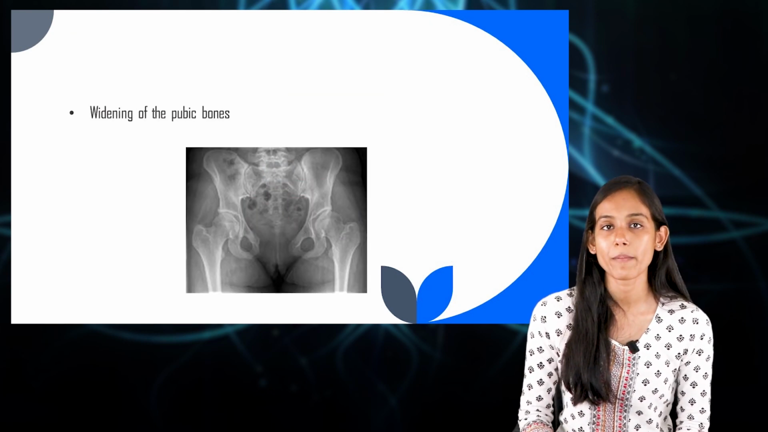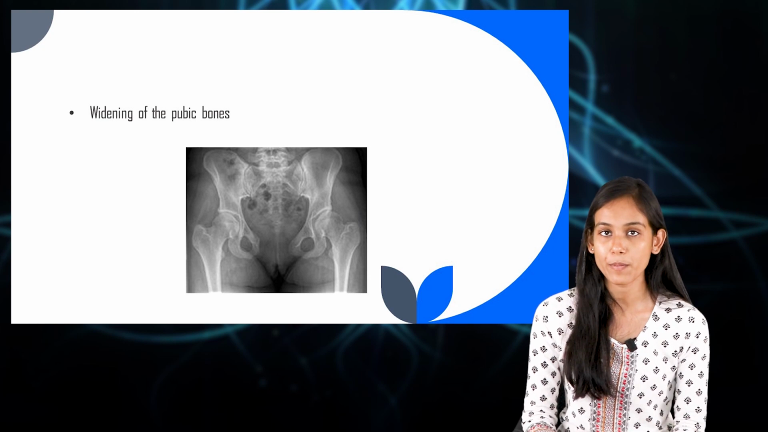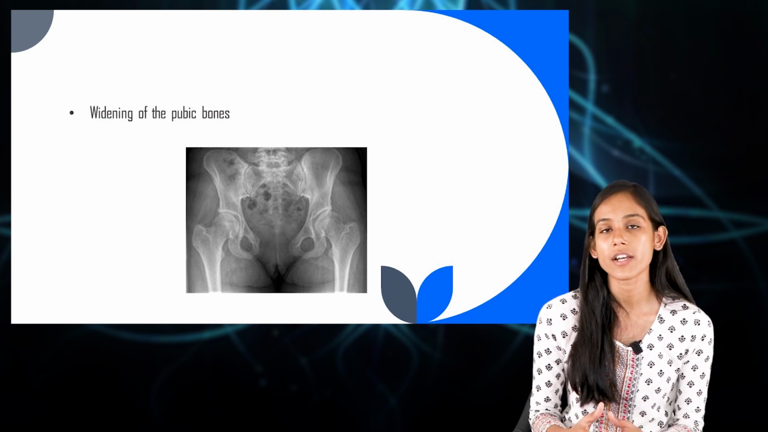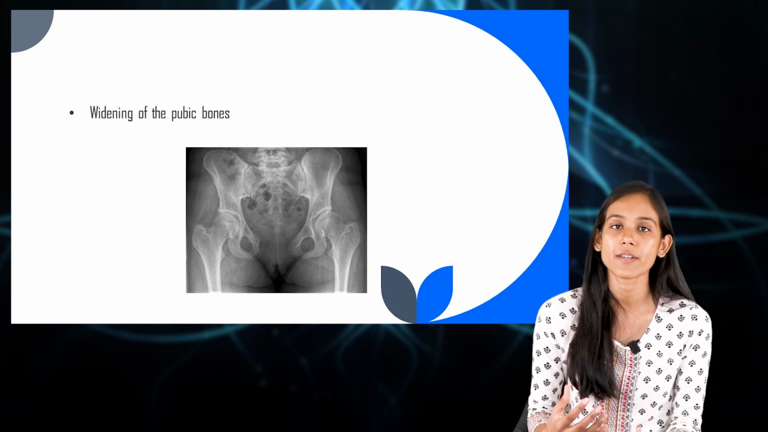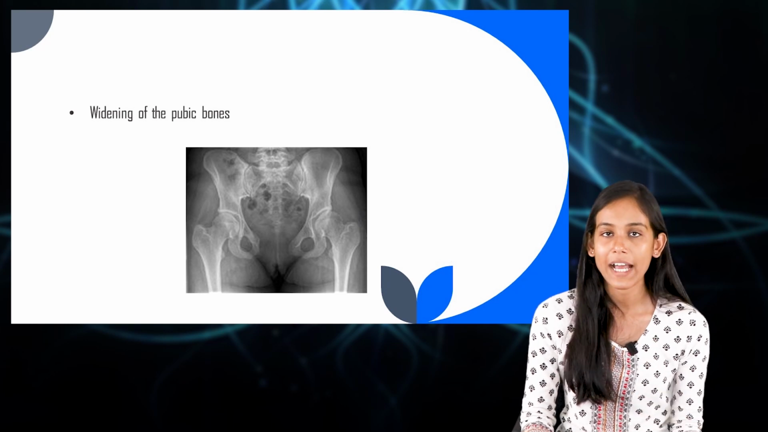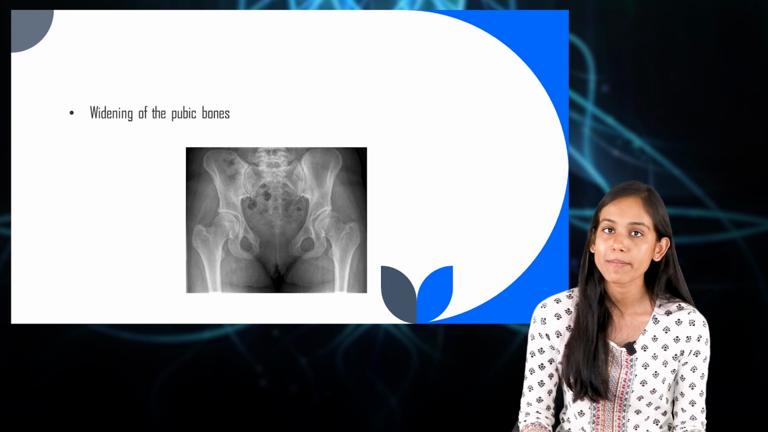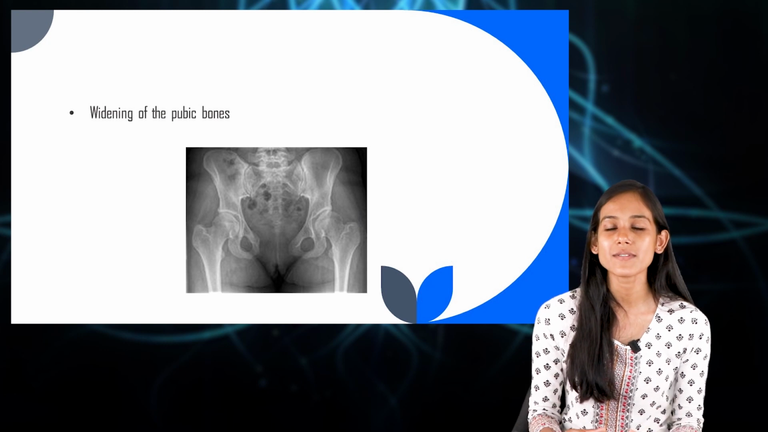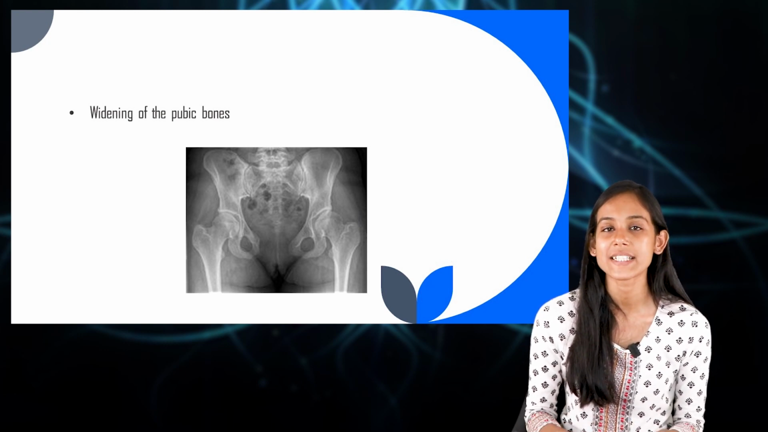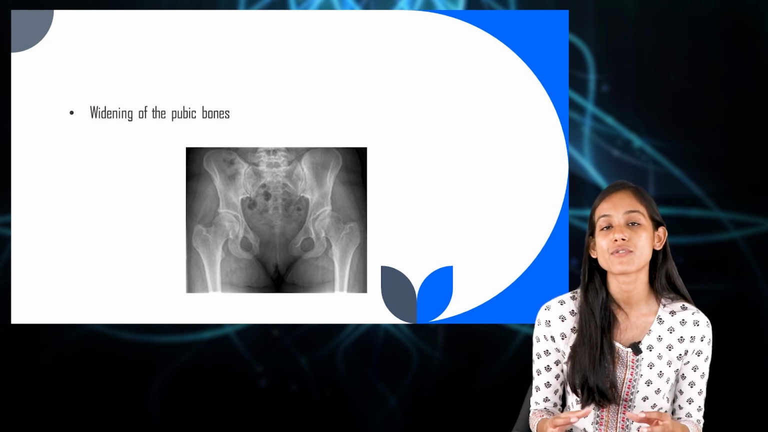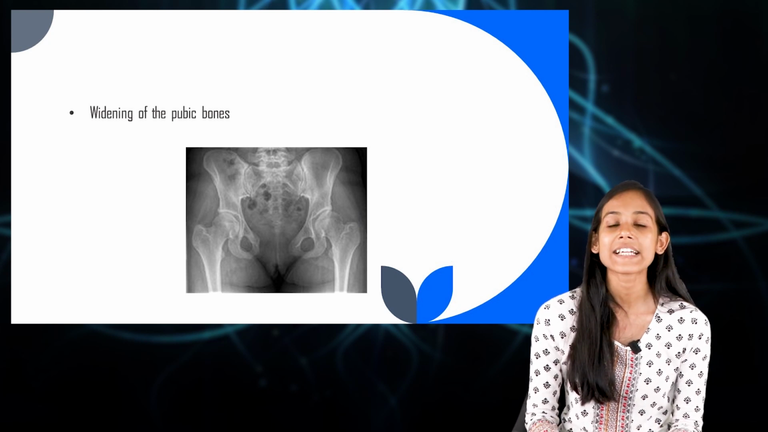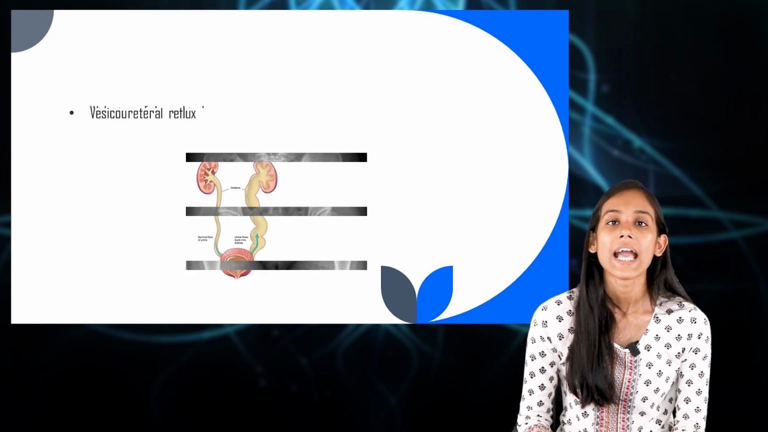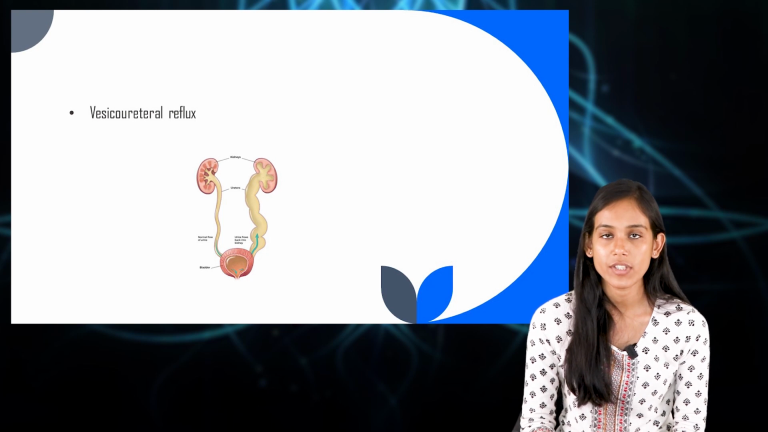And then the next problem can be widening of the pubic bones. The pubic bones join together to provide support to the bladder, urethra and abdominal muscles. However, in children with exstrophy of bladder, we can see that these pubic bones do not join together and it leaves a wide opening. And then there can be vesicoureteral reflux.